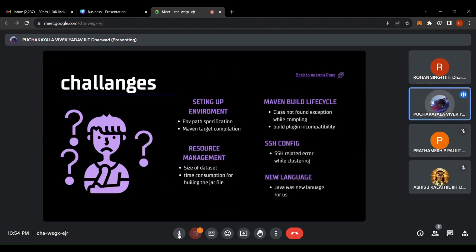Now the challenges which we faced during the setup and running of the project. One was setting up the environment, and the major challenge here was that we were unfamiliar with Maven compilation and the different life cycles, which was a major problem for us. And since the dataset was around 4.74 GB, the cleaning phase was a big issue, and resource management was also a big issue for us. We thought of implementing clustering, but we faced SSH config errors. And last but not least, since Java was a new language for us, it became a big challenge, so we had to learn Java and implement all this.